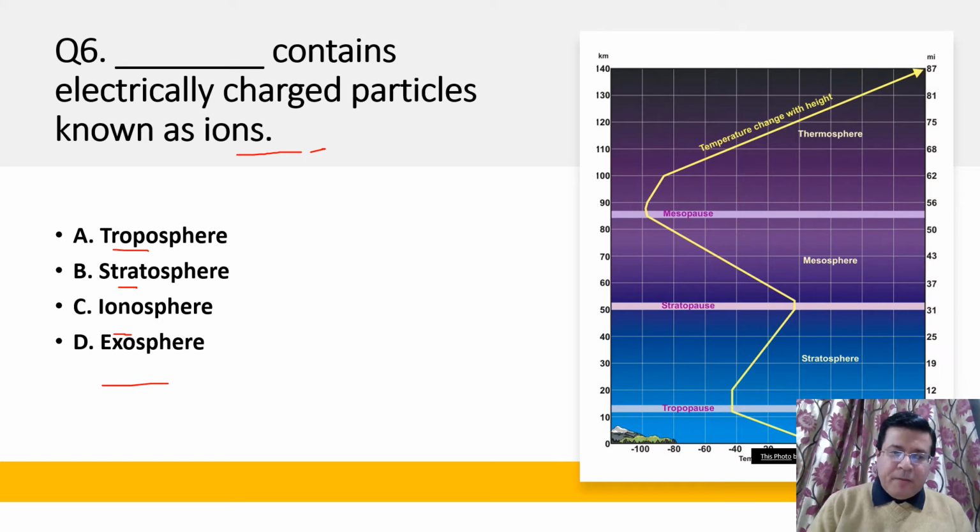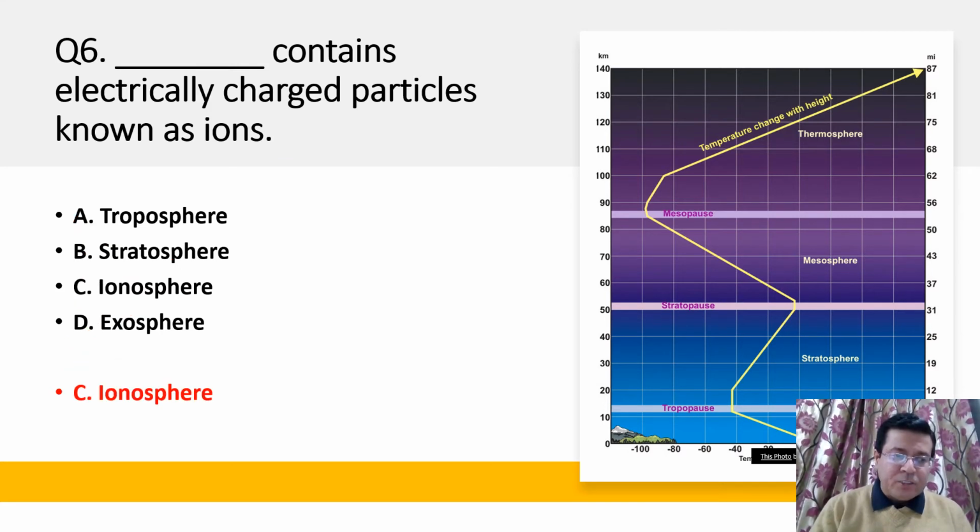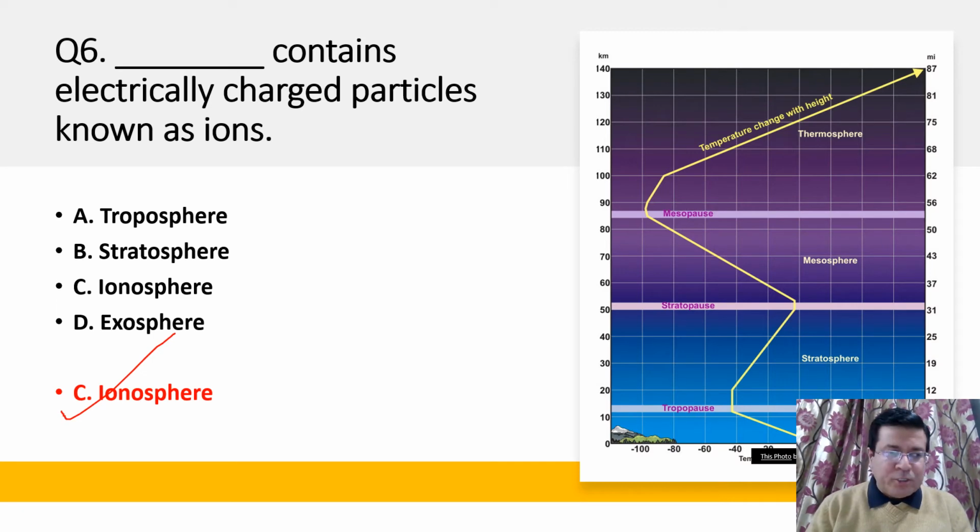So my dear friends, troposphere has all weather phenomena we have discussed, stratosphere above that, and as its name is suggestive, ionosphere is your right answer. Electrically charged ions are there. Okay, so A is wrong, B is wrong, and D is wrong. Your C option is the right answer. Okay, now see the next question.